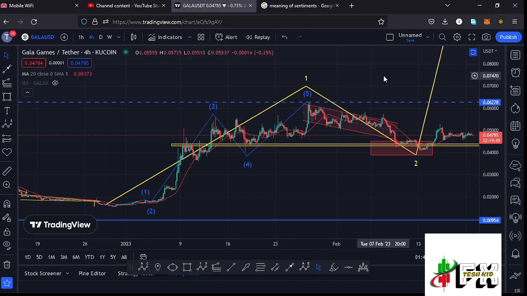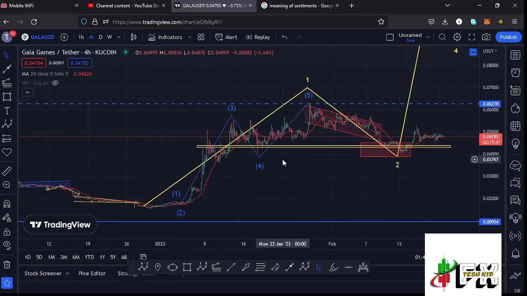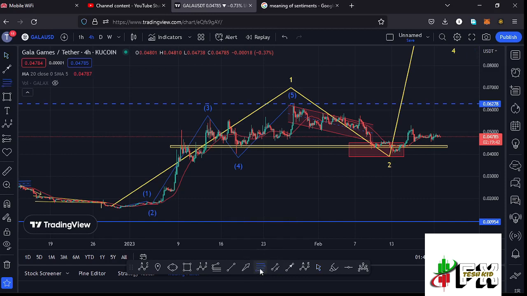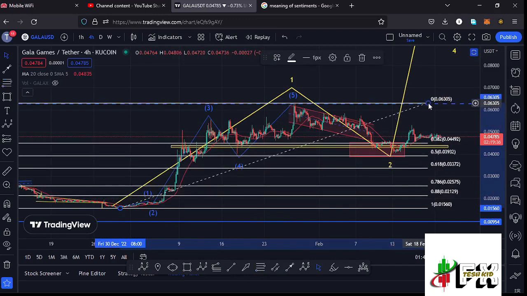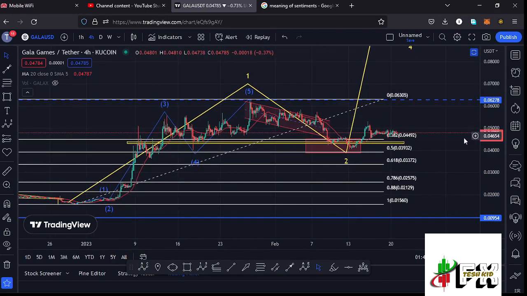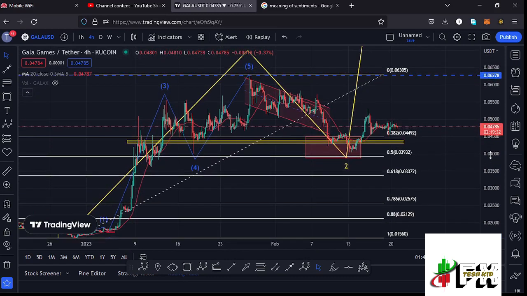And after seeing the formation of a larger ABC count 1, whatever we expected next is a corrective structure in the formation of a larger ABC count 2, and using the Fibonaccis connecting them from the low of the first wave to the high of that wave 1, that gave me a minimum retracement area in the formation of that wave 2 between the fib level 0.382 and the fib level 0.5, which lies between the $0.04492 mark and the $0.0392 mark, and it is within that red target area that I was expecting to see the low for that second wave.